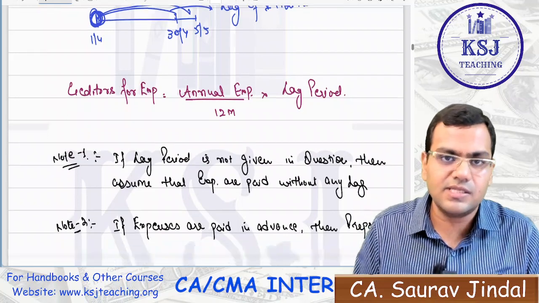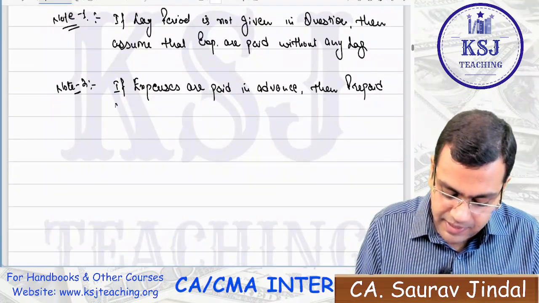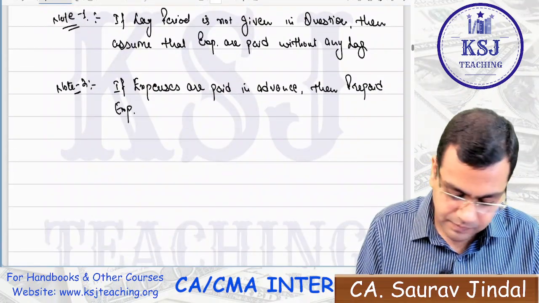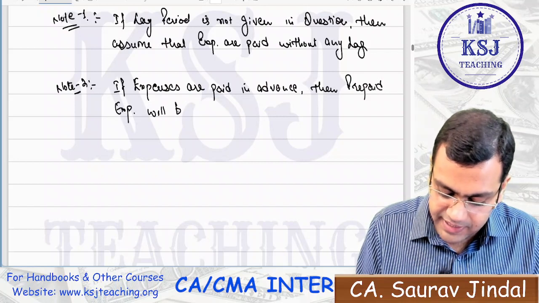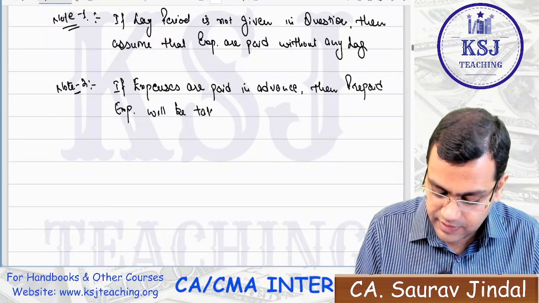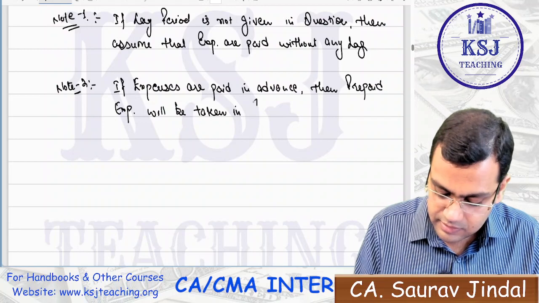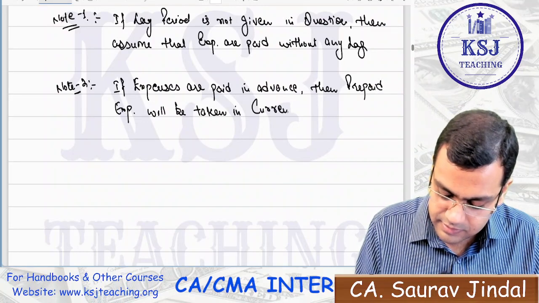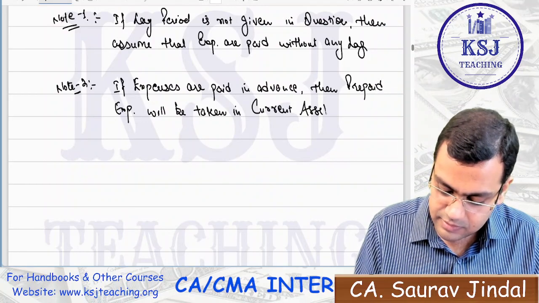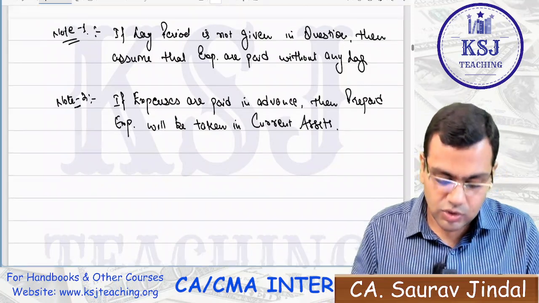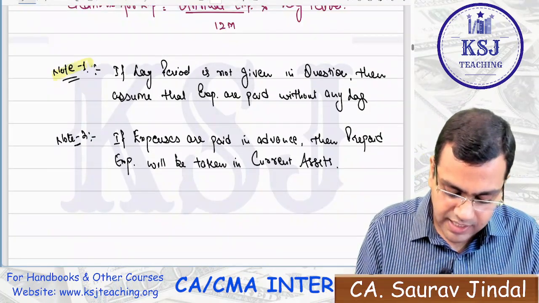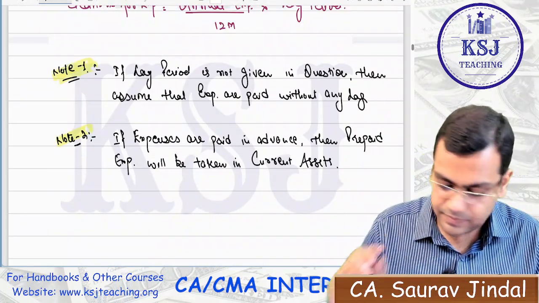The annual expenses are going to remain same. Then prepaid expenses will be taken in current assets. Clear? So these are the two important notes that you have to remember, sir.